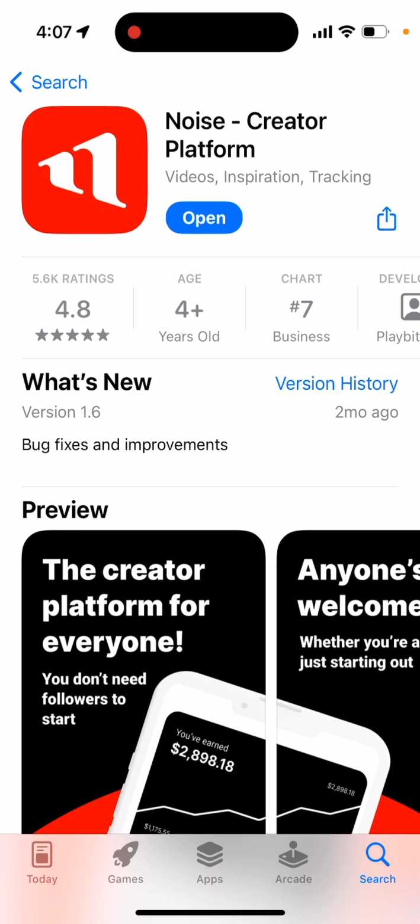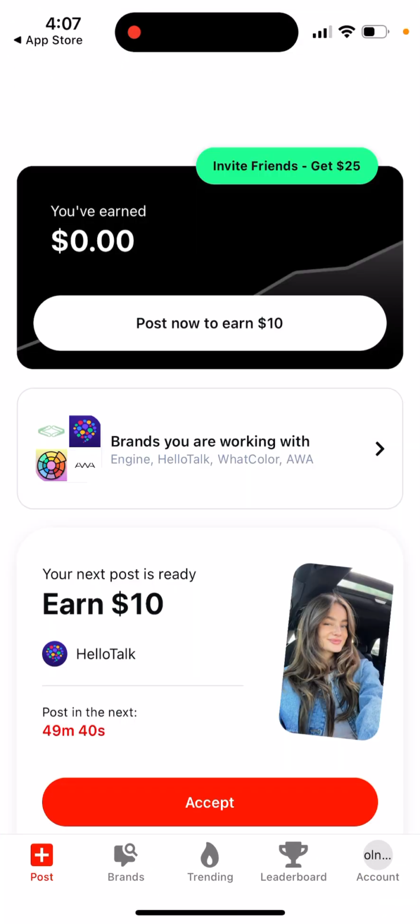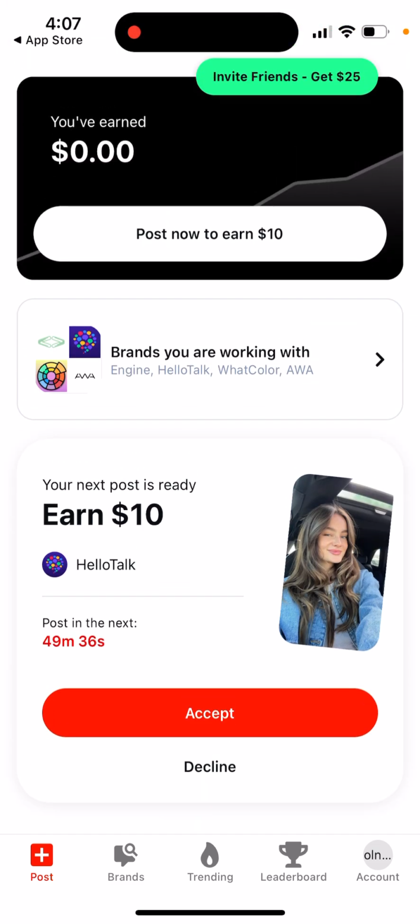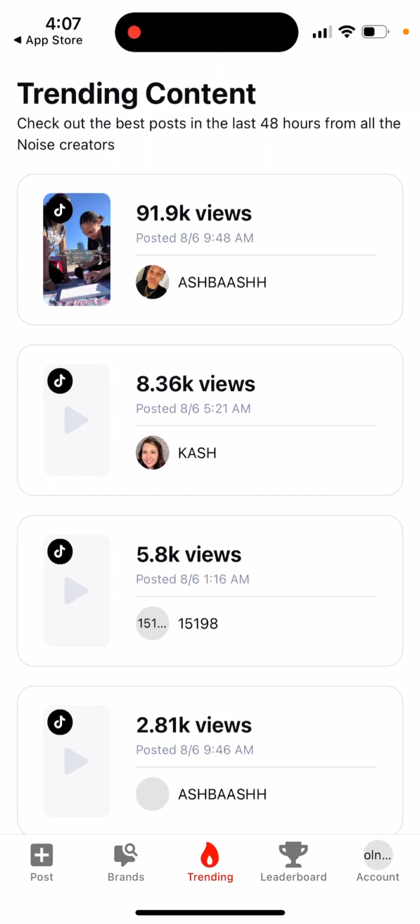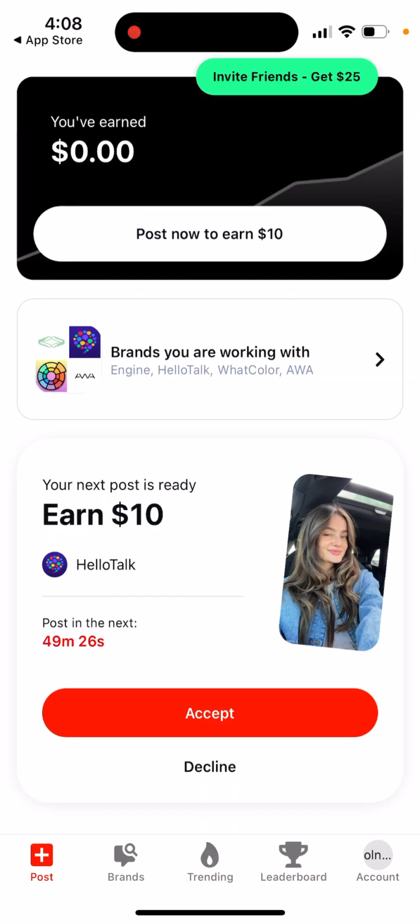Noise app. So how to earn revenue on this app? This is a new creator platform app. You can just open it up and easily post content. There are some deadlines, and when you post in here you can earn from $10, and then depending on the number of views you're getting, you can earn additional revenue. So that's basically the idea.